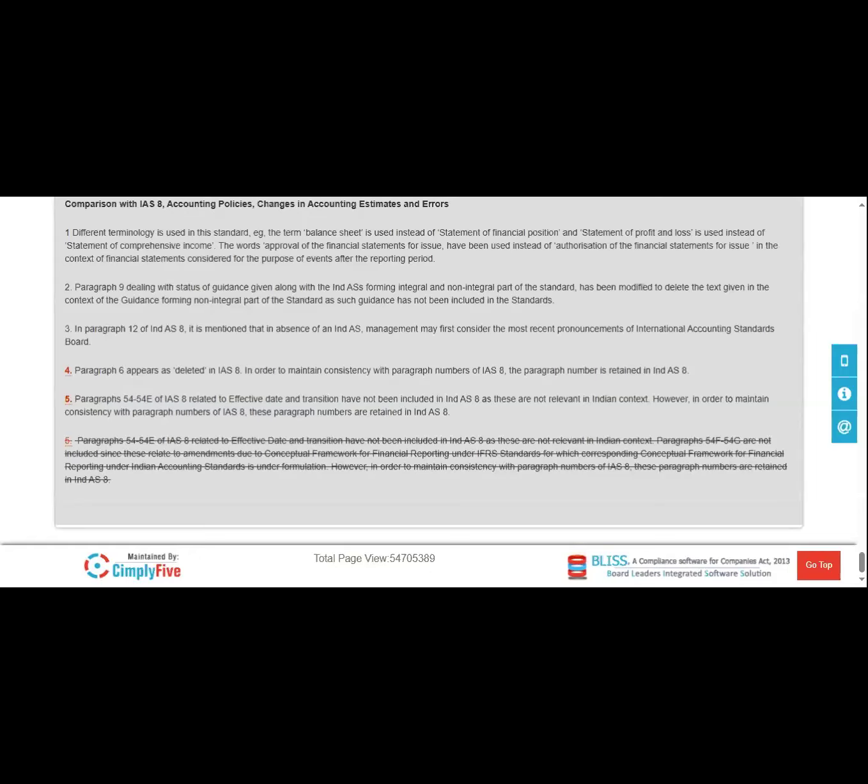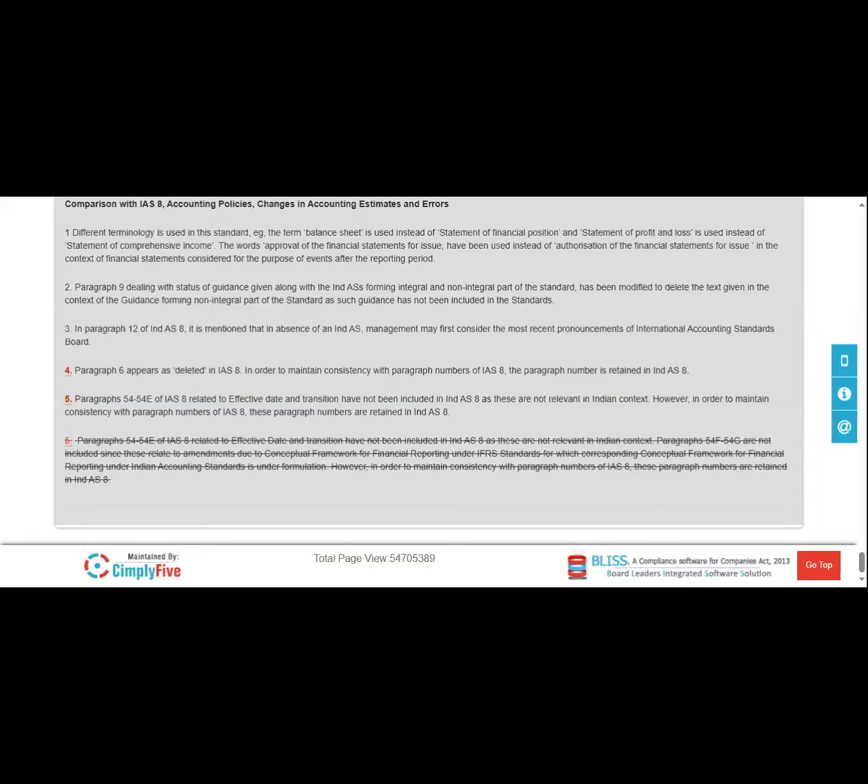Next one is the estimate changes: handling the changes in the accounting estimates or the correction of errors discovered during the interim periods while maintaining the consistency. If you find that you made errors or mistakes in the accounting estimations, then it's a challenge to rectify those things. Estimate change is one of the major challenges.